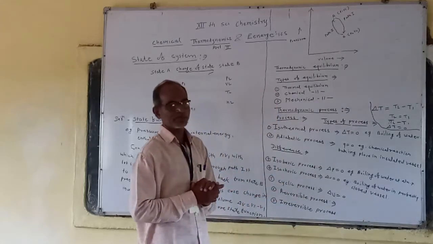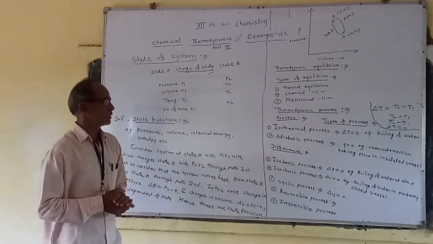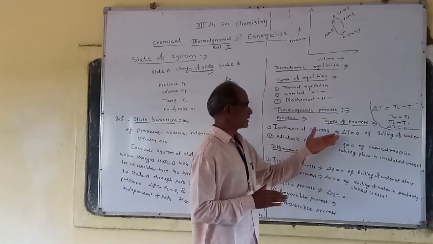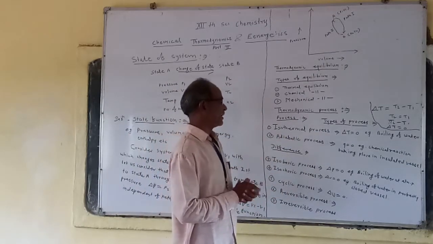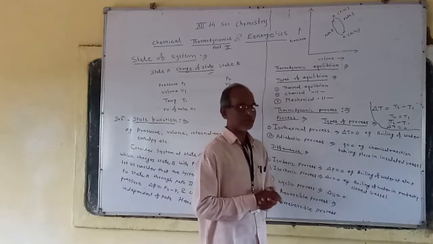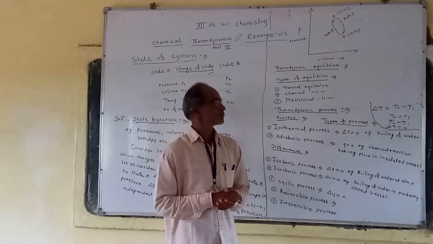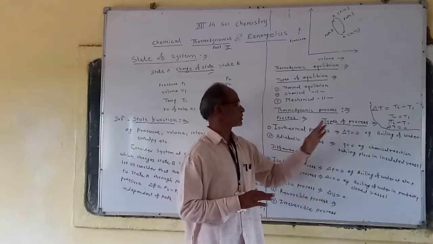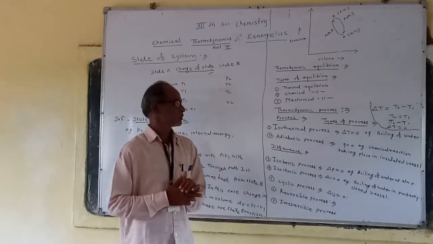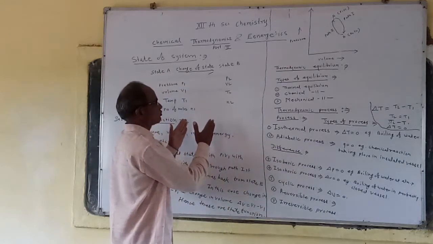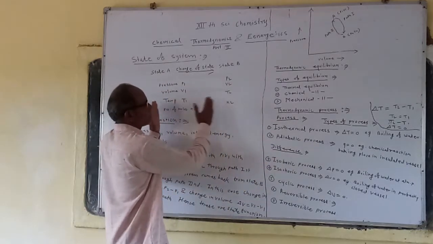On this topic, a question may be asked in the exam: define the isothermal process and give its example, or define the adiabatic process and give its example, or distinguish between the isothermal process and adiabatic process. While writing these distinguishing points, you should write them in front of each other.